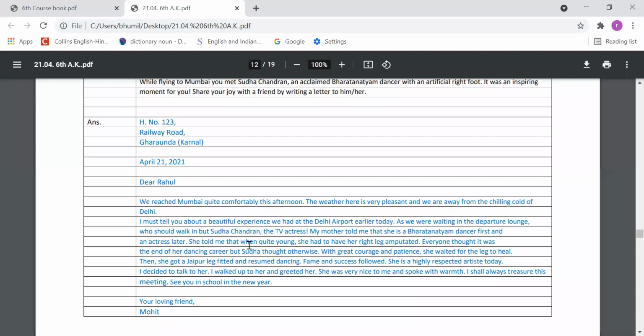She told me that when quite young, she had to have her right leg amputated. Everyone thought it was the end of her dancing career, but Sudha thought otherwise. With great courage and patience, she waited for the leg to heal. Then she got a Jaipur leg fitted and resumed dancing. Fame and success followed. She is a highly respected artist today.